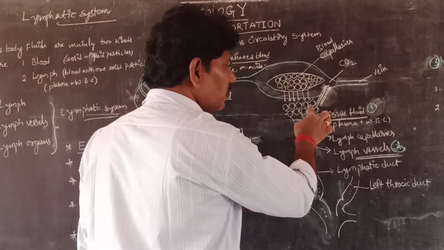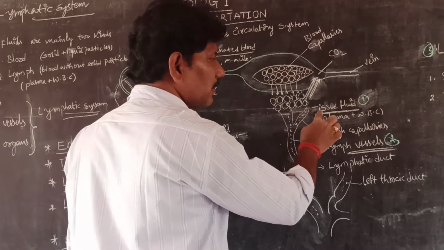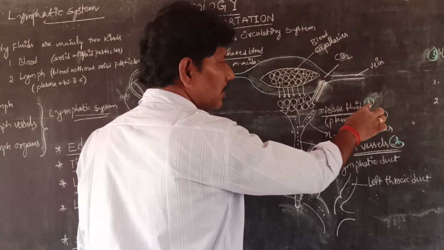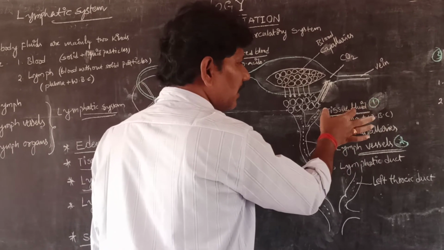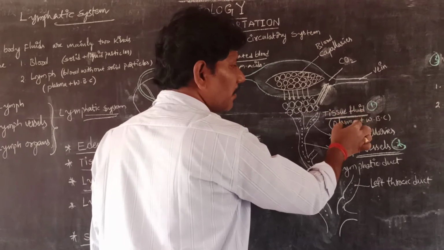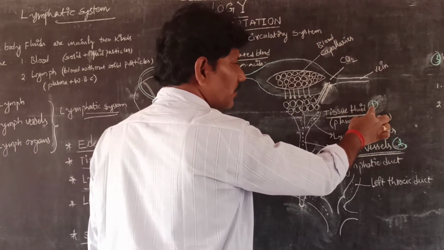Here the intercellular spaces accumulate water, which is called tissue fluid. It is nothing but plasma with WBC. So this is the first one. This is called lymph. Lymph is nothing but a clear fluid which contains the plasma with the white blood cells.